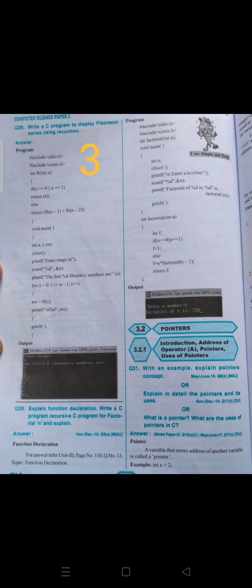If we observe here, there is a program to generate a Fibonacci series. Fibonacci series means adding consecutive numbers. You can observe here, 0 plus 1 is 1, 1 plus 2 is 3, 3 plus 2 is 5, 5 plus 3 is 8, 8 plus 5 is 13. It is nothing but a Fibonacci series.